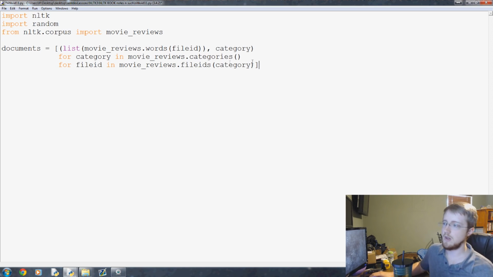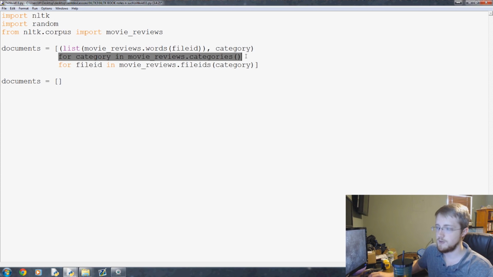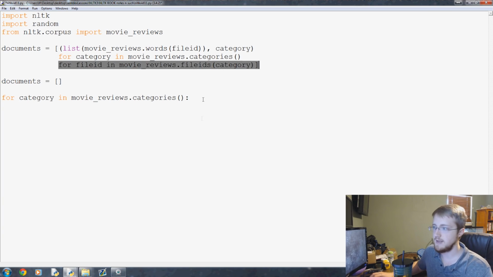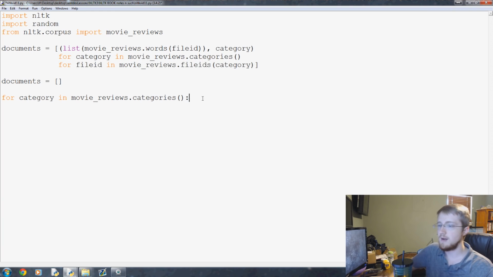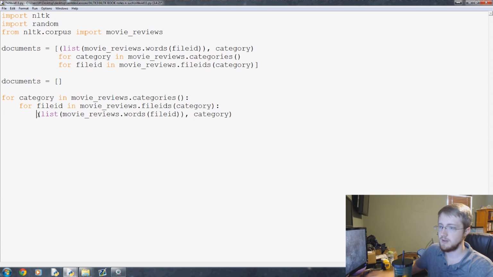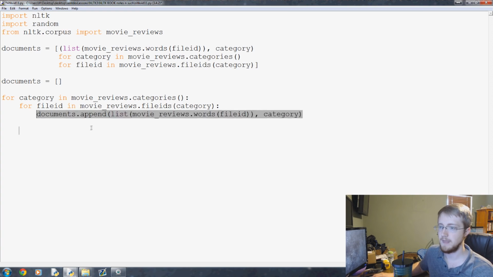Okay. So this is a one-liner. We could put all this on one line. We're just choosing not to, because that would be absurd. And the one-liner works basically like this if you wrote it yourself. You would have documents equals an empty list, and then you would do, this is the first part, it's asking for category in movie_reviews.categories. Then for file ID in movie_reviews.file_ids, and then we would have the tuple. The tuple equals that. And we would do something like documents.append, and we would append this tuple, of course.